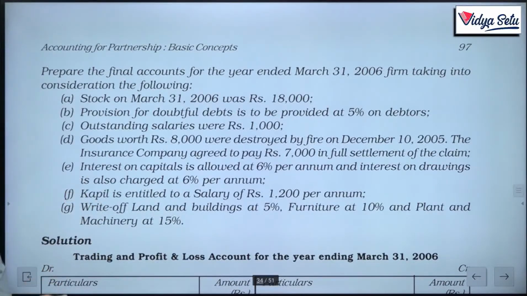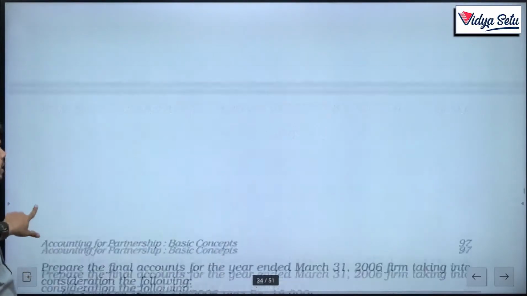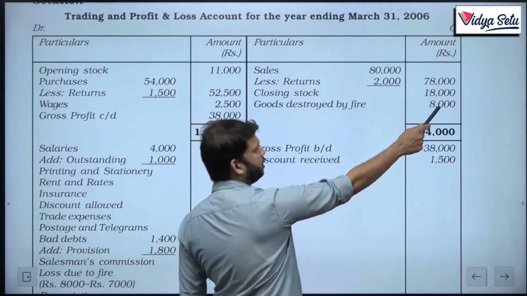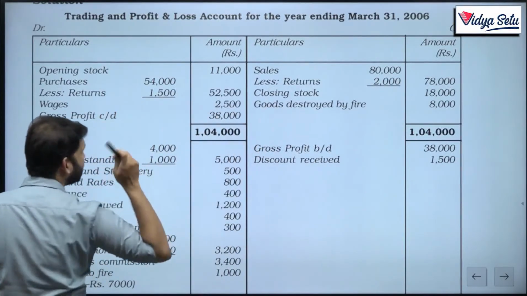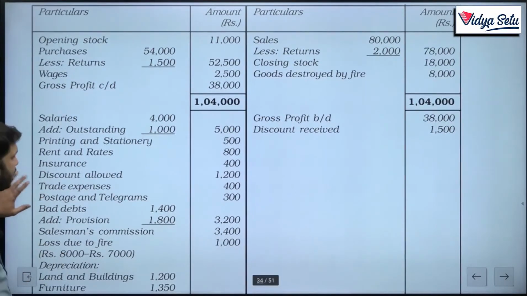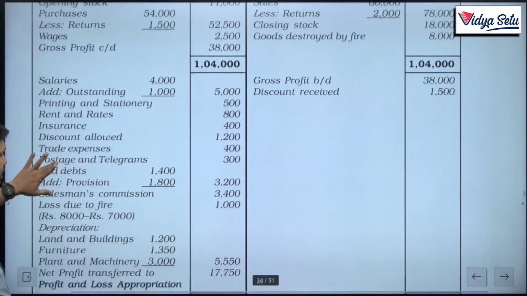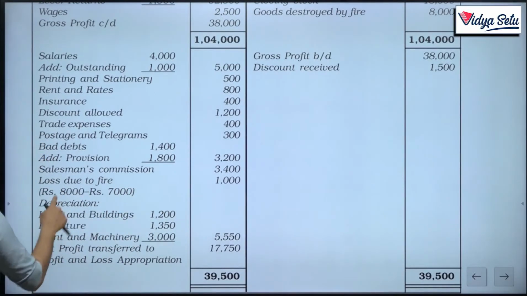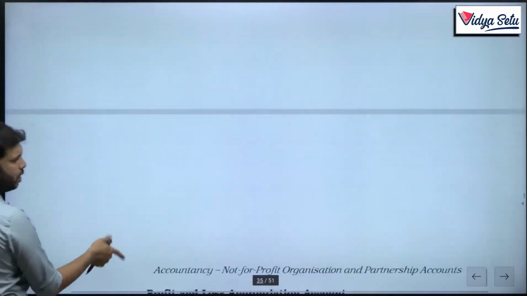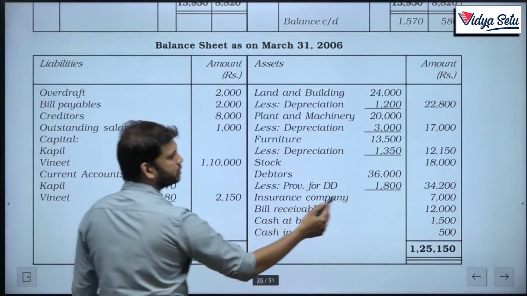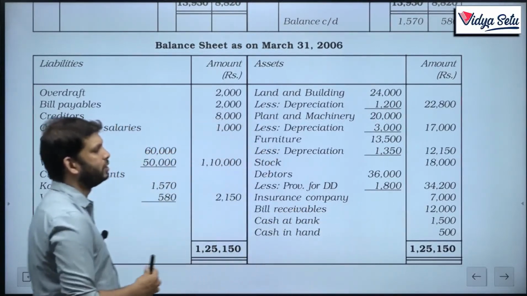Next thing, goods worth 8000 were destroyed by fire. Okay, 7000 was agreed in full settlement. So 8000 in full is our expense. We can write it here or we can reduce it from the purchases, as you want. Then only 7000 is recoverable, so 1000 is our loss. So loss due to fire, P&L debit 1000, that is 8000 minus 7000, and the 7000 will come on our assets. Insurance company, we expect 7000 from them.